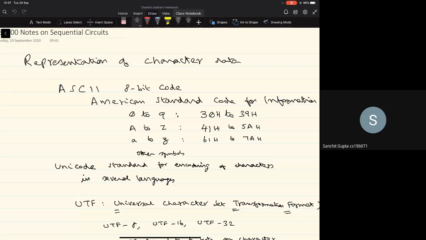The uppercase letters of the English alphabet, capital A to capital Z, have the ASCII codes starting from 41H, that's decimal 65, to 5AH, that's 90 in decimal. And the lowercase letters a to z start from 61 in hexadecimal to 7A in hexadecimal.